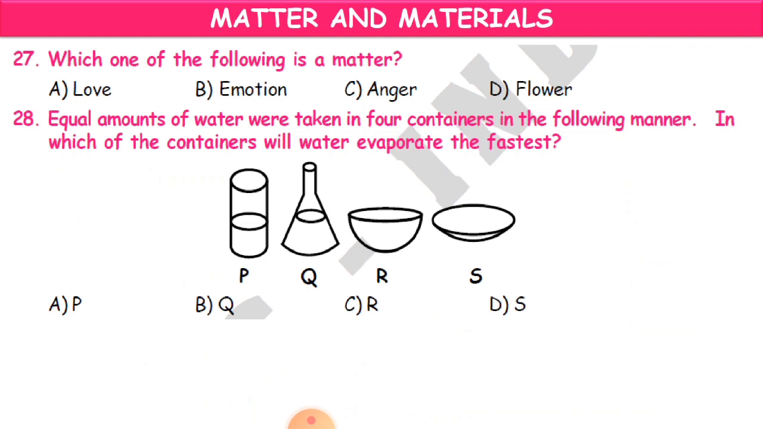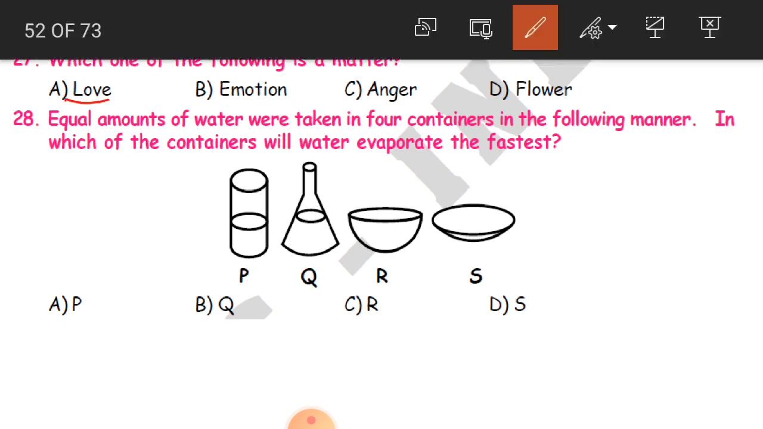Okay, so here you have been given four options, children. So you have to identify which one is the matter. What is a matter? It is made up of molecules, which are tiny particles, and it occupies some space and has some weight. In these four options, which option has that? The options are love, emotion, anger, and flower.